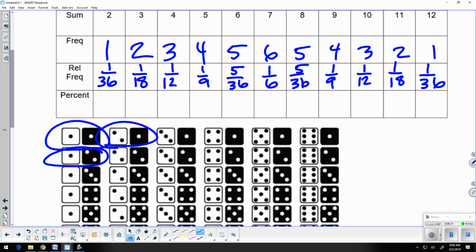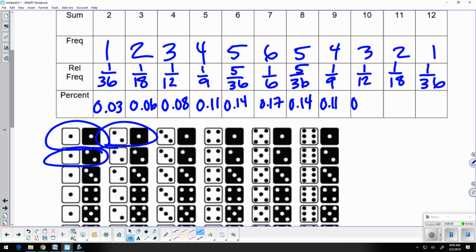1/36. Now the percentage of what these would be as a decimal: if you just take your numerator divided by your denominator, 1 divided by 36, you should get about 0.03. 1 divided by 18 is about 0.06. Then this would be 0.08. This one is 0.11, 0.14, 0.17. And then again, copying over on the other side, 0.14, 0.11, 0.08, and then 0.06, 0.03.